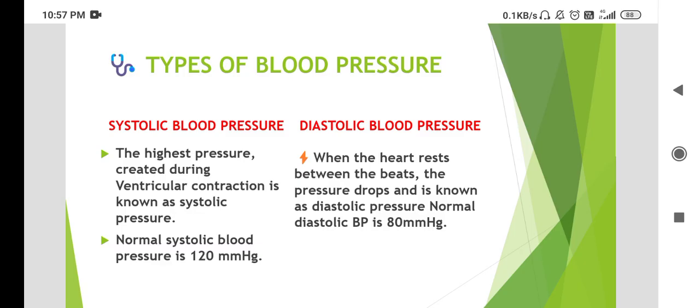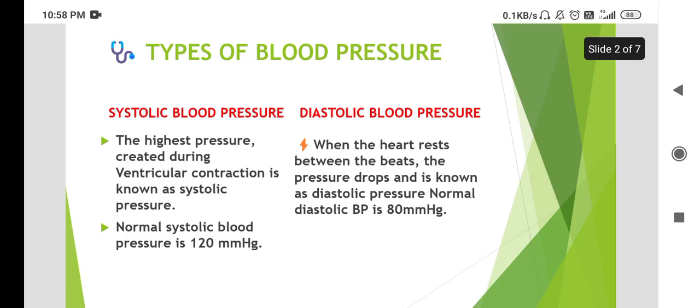Another type of blood pressure is pulse pressure. Pulse pressure is the difference between systolic and diastolic pressure. Normal pulse pressure is 80 mm of Hg.